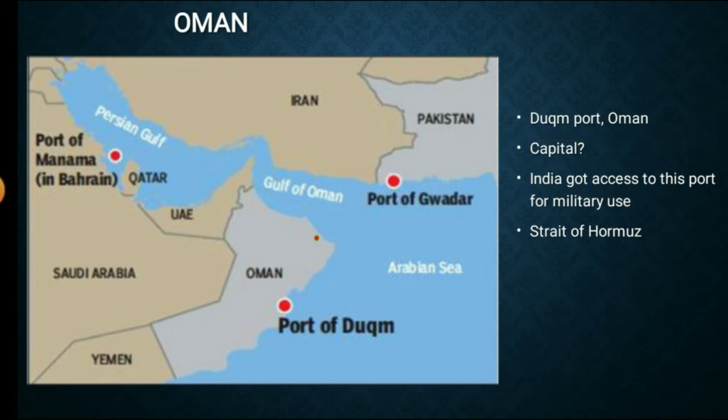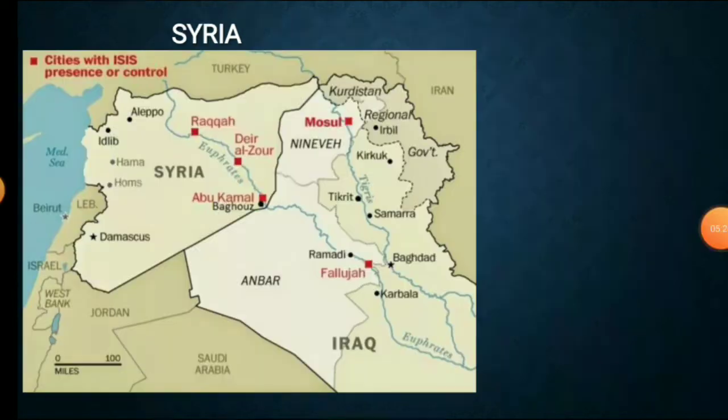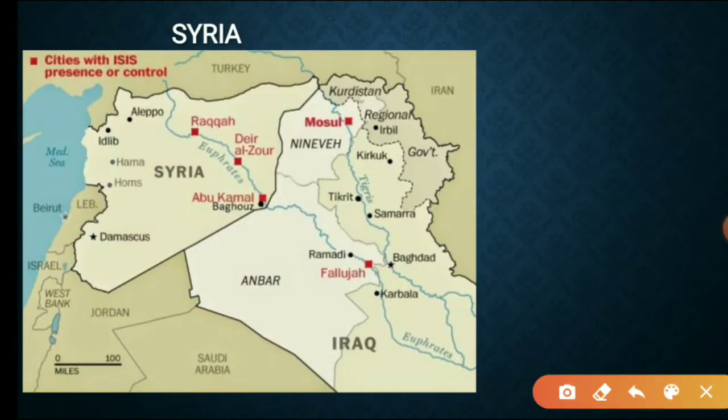Okay, and the surrounding countries of Oman are Yemen, Saudi Arabia, and UAE. Only 3 countries. The next country is Syria. So Syria is an important bone of contention in the West Asia region. So we need to remember all those places which were in use in Syria.